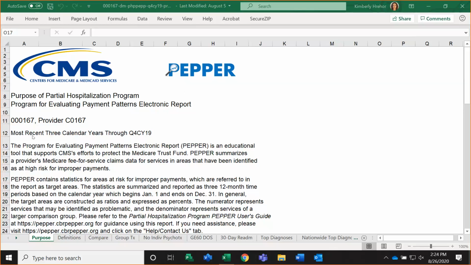On row 12, it's going to identify for you the most recent calendar year that is summarized within this release of the PEPR.